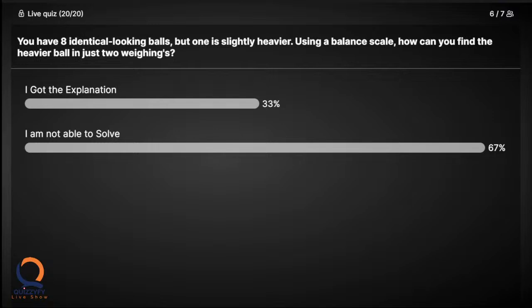Anyone have any explanation? Okay, let me explain. You got 8 balls, right? You need to divide the balls into 3 groups: 3 balls, 3 balls and 2 balls. First time you can weigh the first 3 balls against another 3 balls. So either one side of the scale will go down, and you will isolate 3 balls. Just give me a minute, I noted down the explanation.